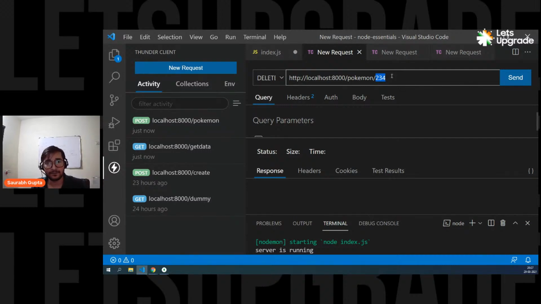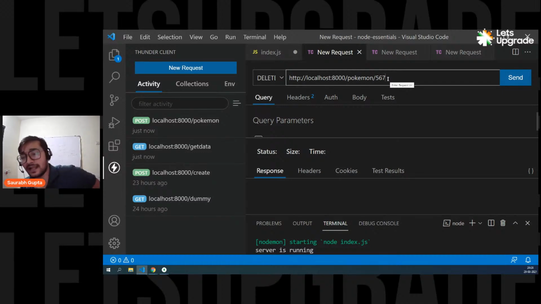I have to delete it. Now the user can either send 234 or he can also send 789. He can also send 123. The user can send any kind of ID, and I have to, in the back end, on the server side, make sure that I know the logic of reading this ID from the URL.